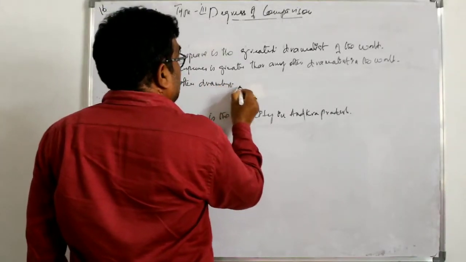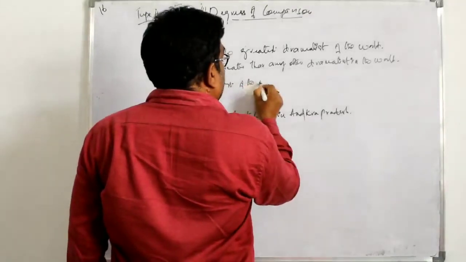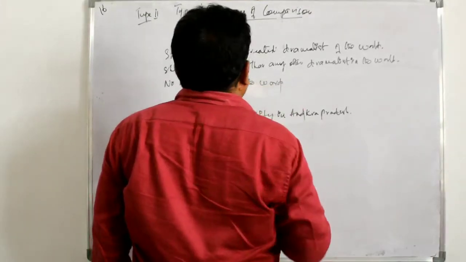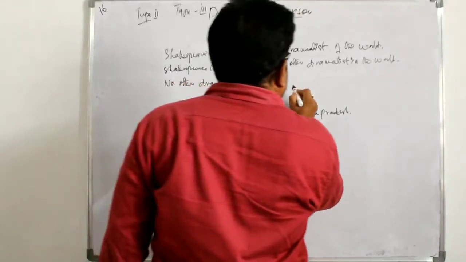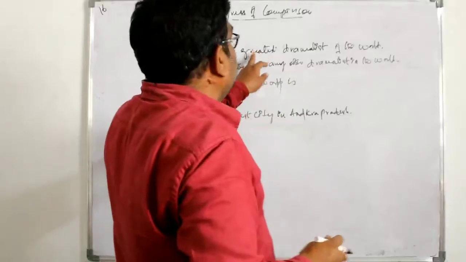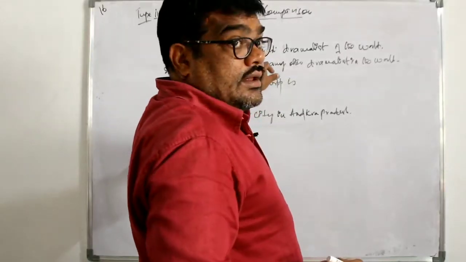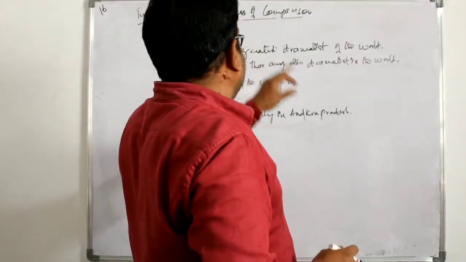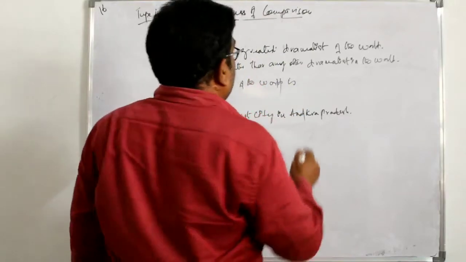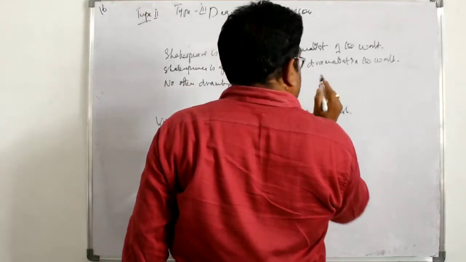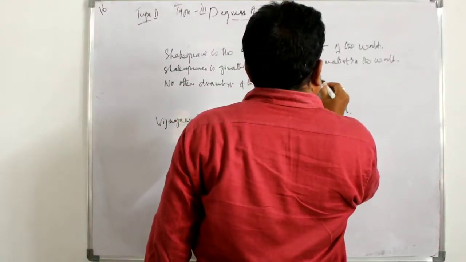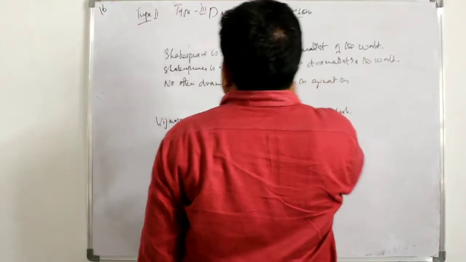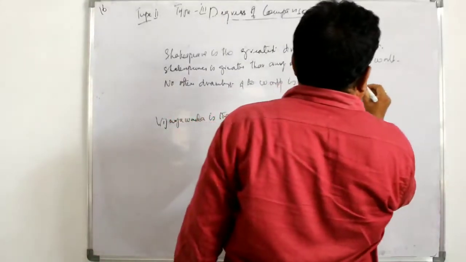Dramatist of the world. The positive form of greatest is great, which we have to put between as and as: as great as Shakespeare.